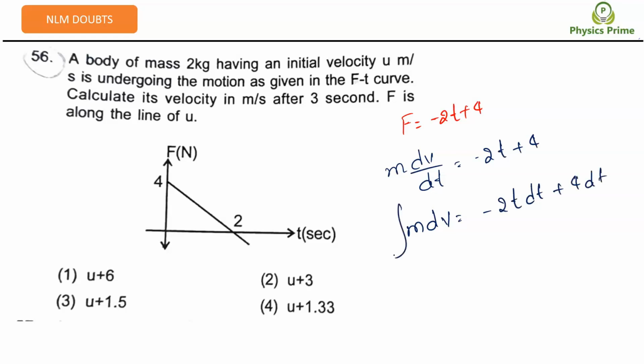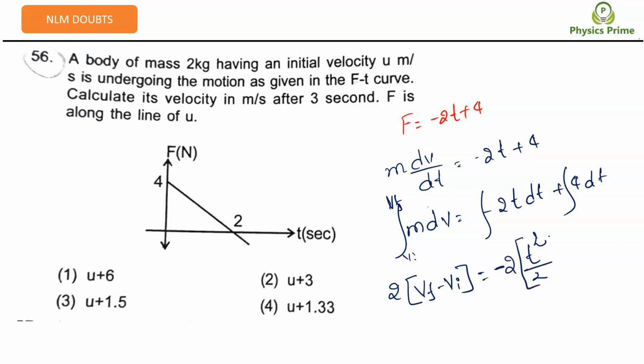Yes, sir. So can I write integration on both sides? The integral of 2 dv is 2 times v final minus v initial; the integral of dv becomes v from v initial to v final, the limits we have to substitute. Got it? Then minus 2 into t square by 2, with limits from 0 to 3 seconds. Plus 4 into the integral of dt, which becomes t from 0 to 3 seconds. Got it?